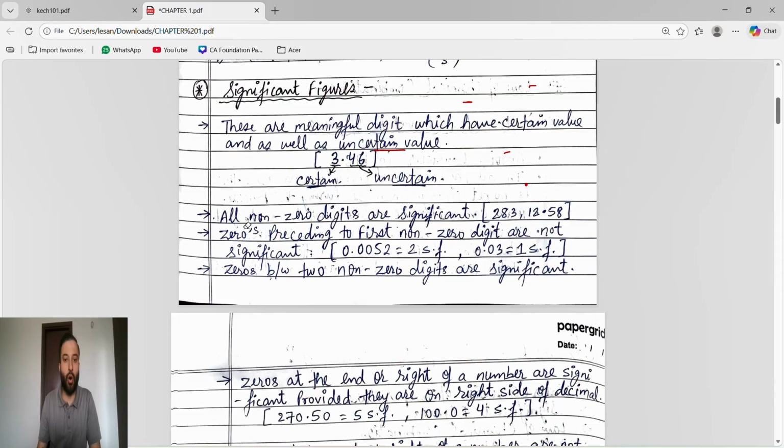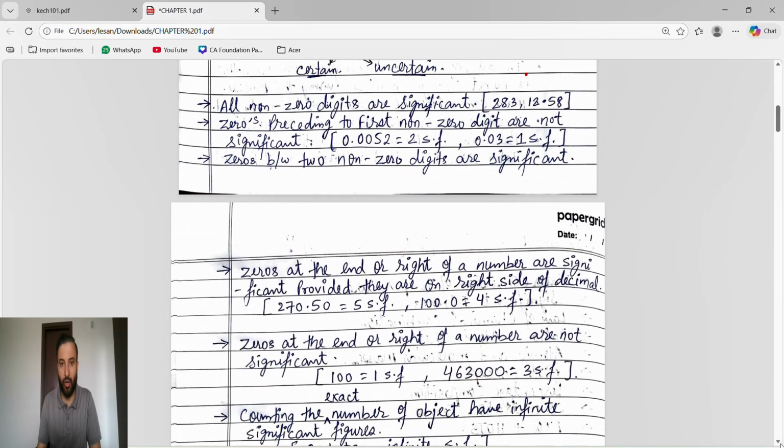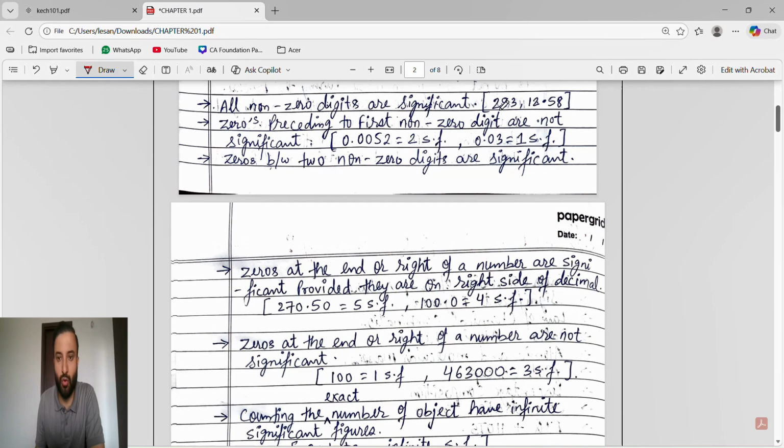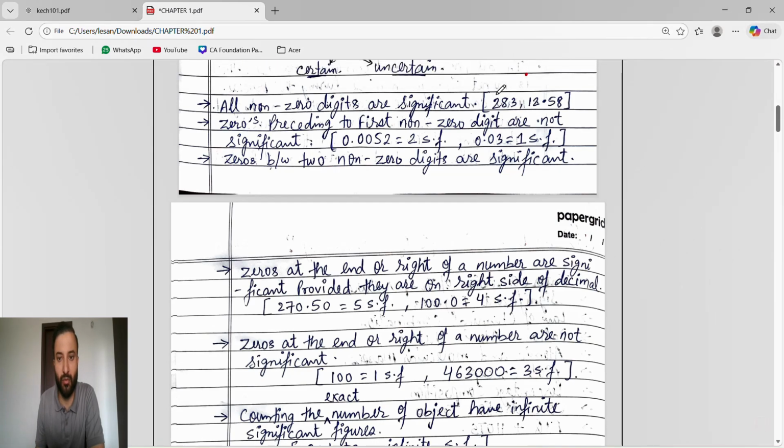Now we will see the rules of significant figures. The first is, we know all non-zero digits are significant. All non-zero digits are significant means whatever digit you take. Like 283. Non-zero means which does not consist of 0. So 283 has 3 significant figures. Now see 12.58. These all are non-zero, and a non-zero digit means significant. So 1, 2, 3, 4: 4 significant figures. Here 3 significant figures. So all non-zero digits are significant.